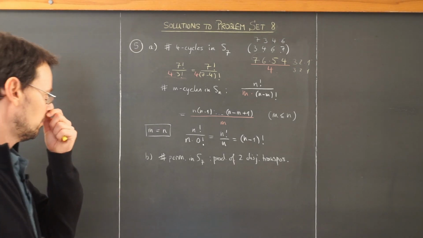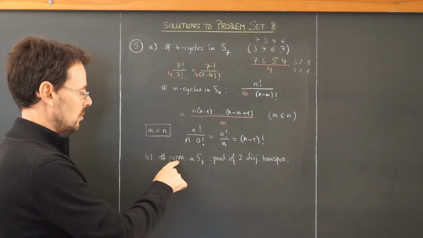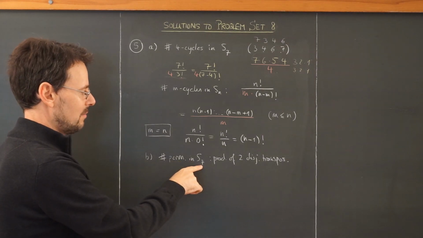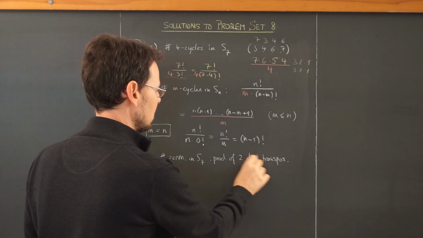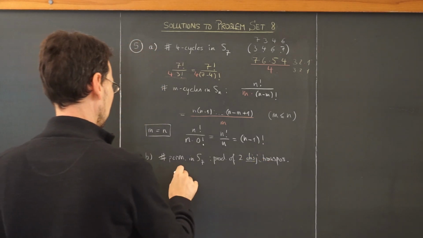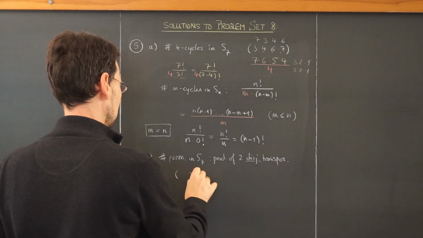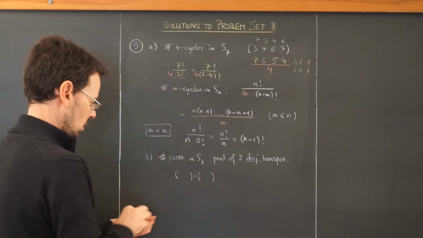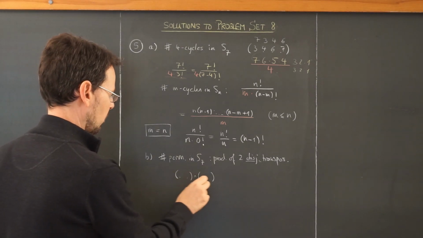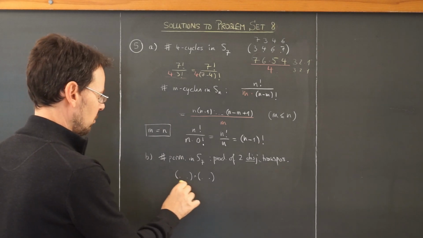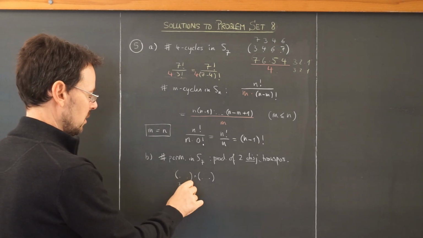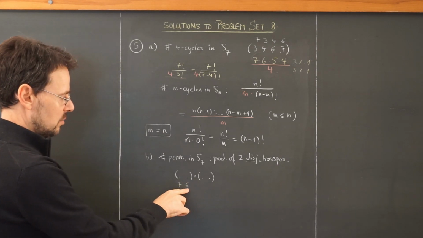Okay, part B. We are supposed to find the number of permutations in S7 that are a product of 2 disjoint transpositions. So how do we do that? Here I have 7 possible choices for this first number, then only 6 remain.